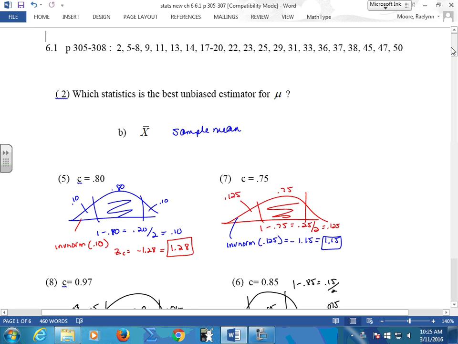Okay, which statistic, and this is important, which statistic is your best unbiased estimation of your mu, your population mean? That's your sample mean. That's all we can find. If you ask me to find the population for every gas station that has unleaded gas and you want to know what their average price is, there's no way I can go to every gas station in the United States and figure out what their price is and then take their average. So what I'll do is have a sample, and I'll take a good sample mean and test it.